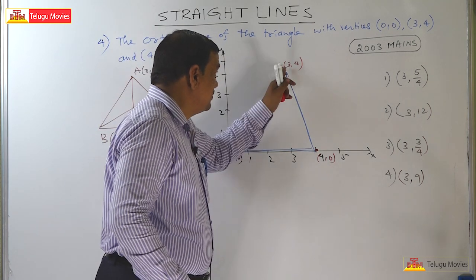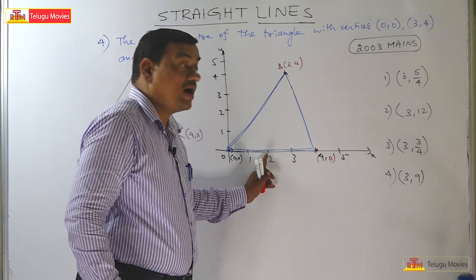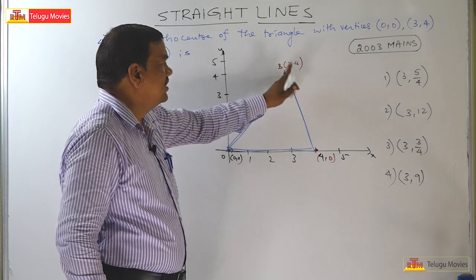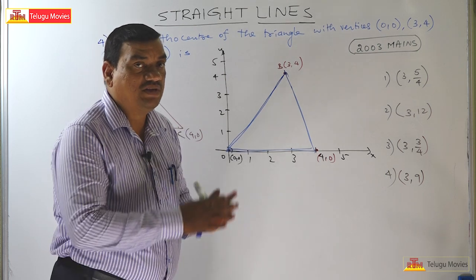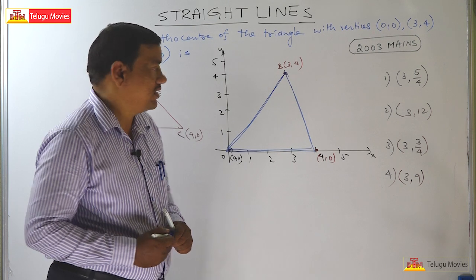Why? Because it is 3, comma 4. The midpoint of 0, comma 4 is 2, comma 4, not 3, comma 4. That means it is not an isosceles triangle. Equilateral triangle is also not right.